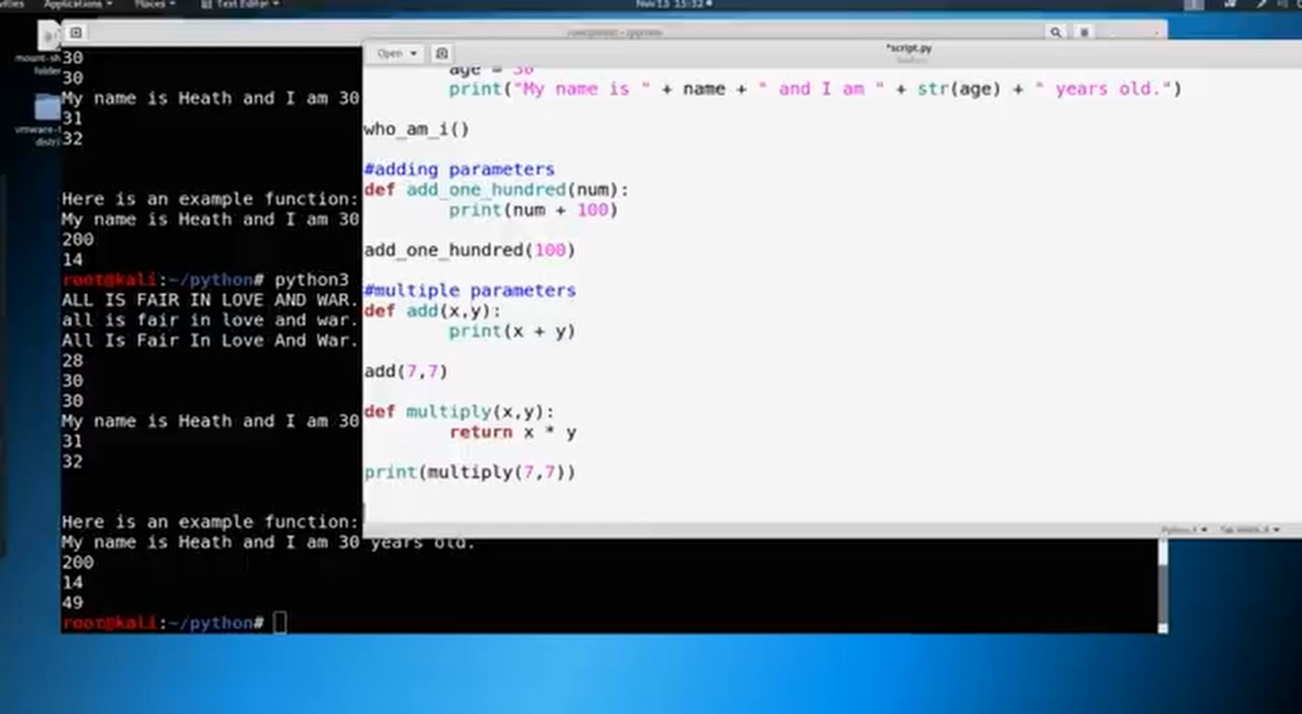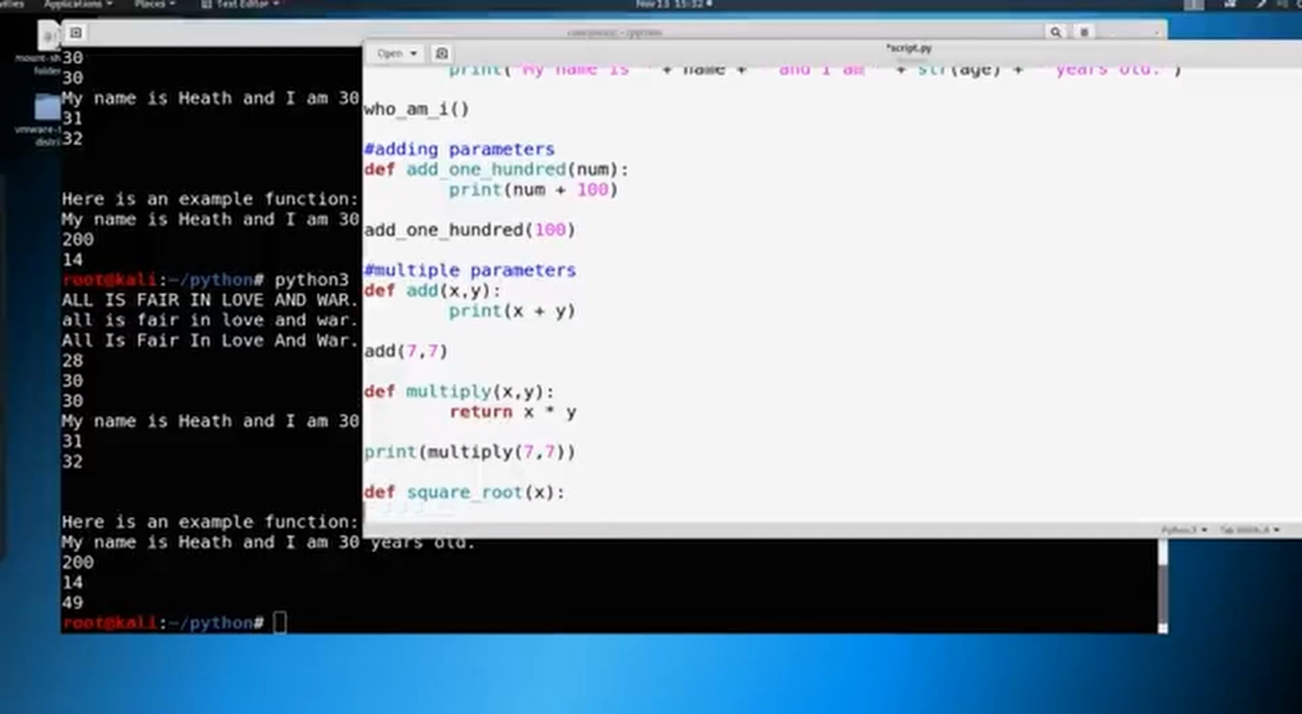Let's do one more. How about we define square root, and we only take one number here. So how would we do the square root of something? Well, let's go ahead and just print out x, and then we're going to do ** 0.5. Remember the exponent with two multiplications here. And then we're doing the square root, so we're going to take 0.5 instead of squared, which would be 2, right? So we're taking the square root, do 0.5.